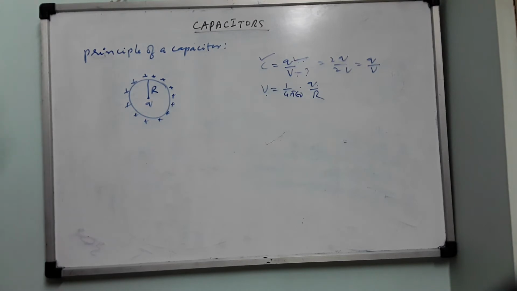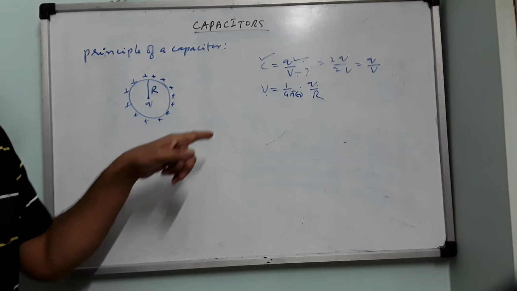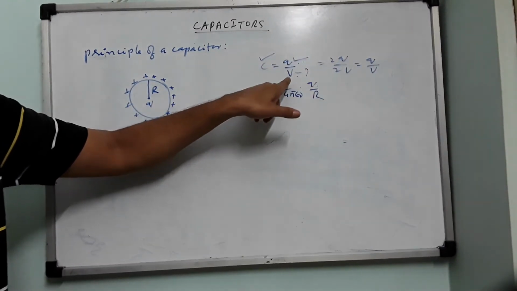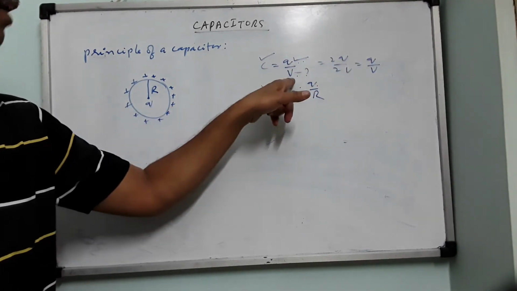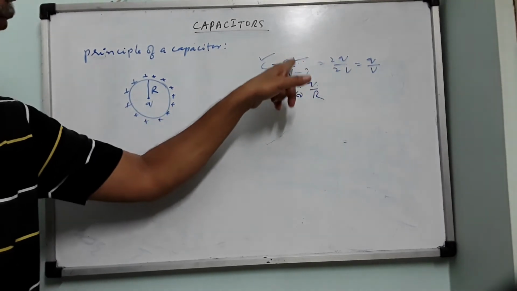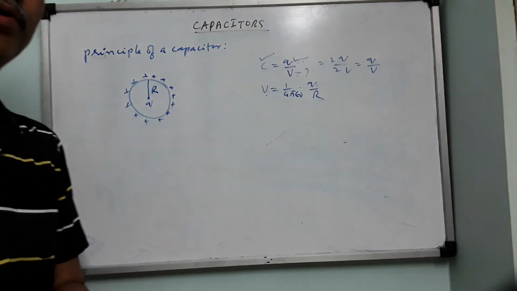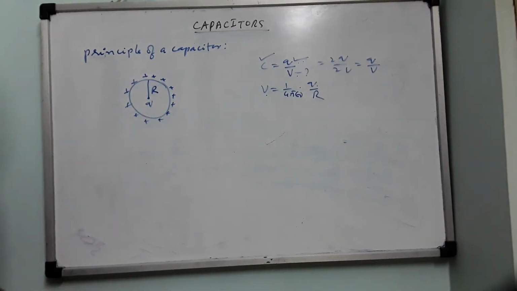So upon doubling the charge on the sphere, are you able to double the capacitance? No. When you double the charge, potential is also doubled. Therefore 2 will get cancelled. It will remain the same. Before doubling, how much was there? Capacitance Q by V. After doubling also, how much is there? Q by V only. So by increasing the charge on it, simply you are unable to increase the capacitance. Then what to do? We will see.